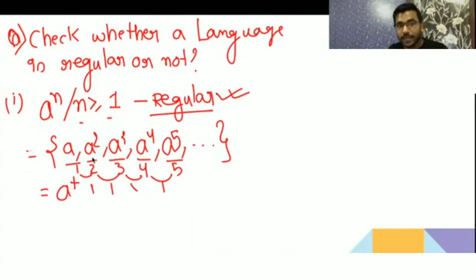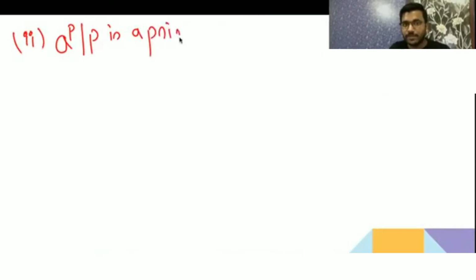And now if a single symbol string is increasing, whenever in the GATE exam they give you a single-symbol string, just check the length, how it is increasing. If the lengths are increasing in AP, then you can say that the language is regular. Let me give you another example. If I give you a to the power p, where p is a prime. It is a single-symbol string.